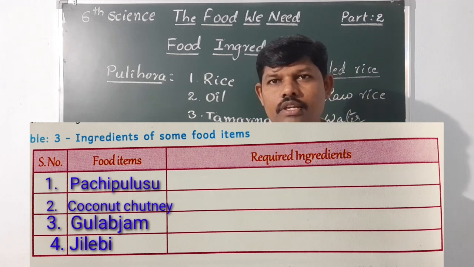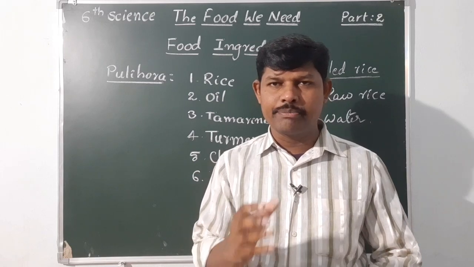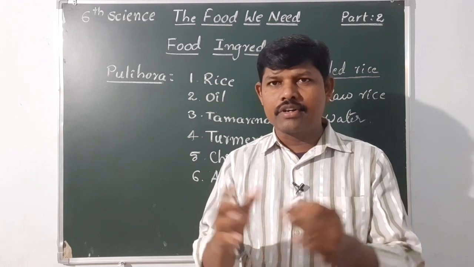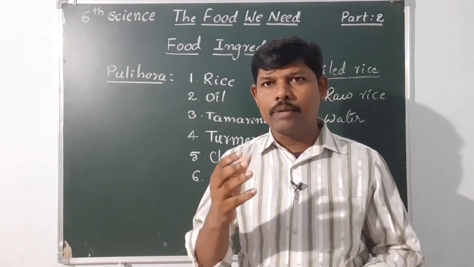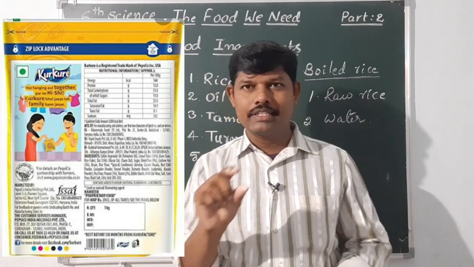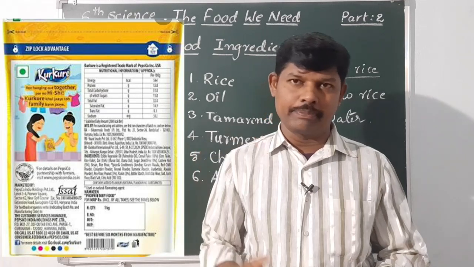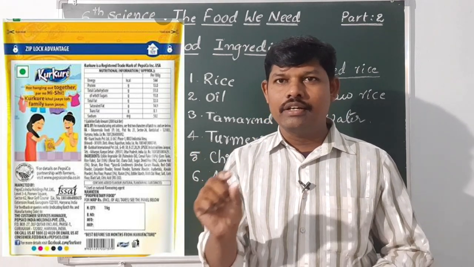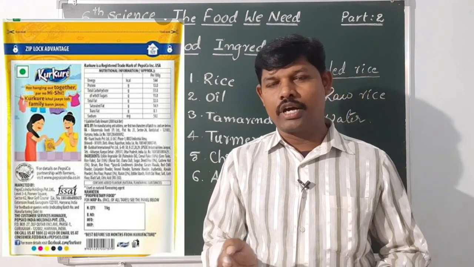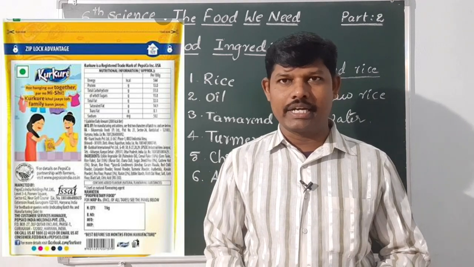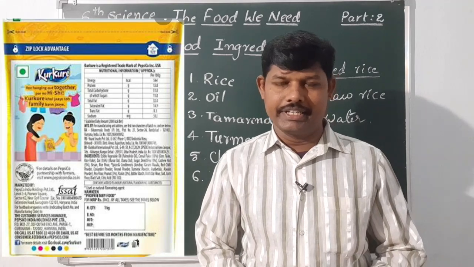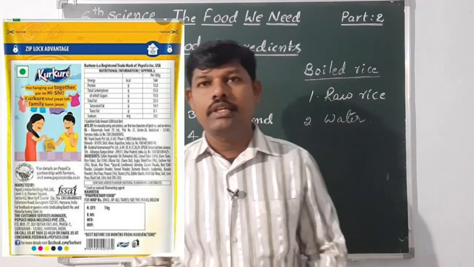Next one, when you purchase cool drinks, biscuit packets, chocolates, snacks, kurkure, these are all packets. When you buy, you observe the packet, that wrapper, once. The ingredients will be written on the wrapper. What are the required materials to prepare that food item? They will mention it there. So you also observe once when you buy a biscuit packet. Next time, observe the wrapper once. You will find the required materials.